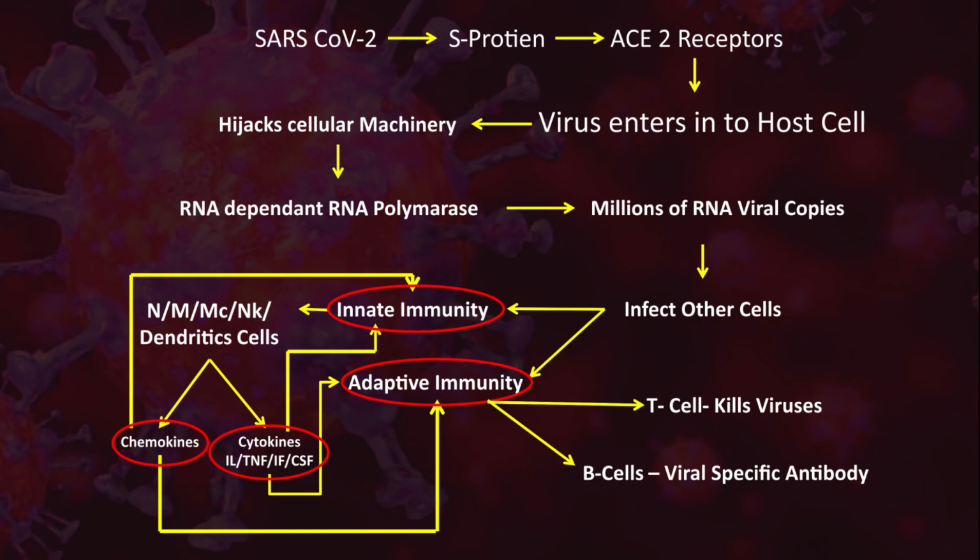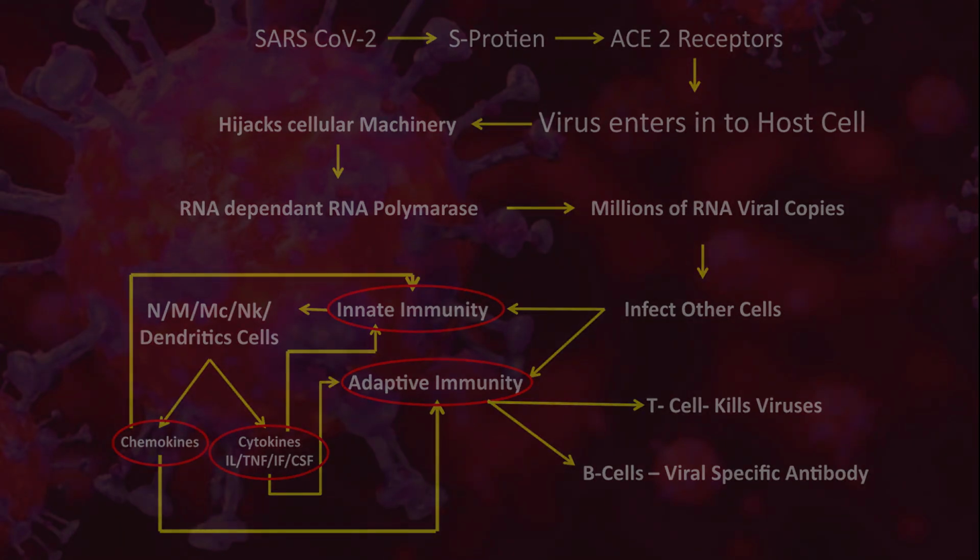Chemokines help in recruitment of more innate immunity as well as adaptive immunity cells to the site of inflammation, while the cytokines released, like interleukins, tumor necrosis factor, interferons and colony stimulating factor, stimulate adaptive immunity. Adaptive immunity eventually leads to the stimulation of T cells, which kill the viruses, and B cells, which produce viral specific antibodies, and thus the immune response is built up.